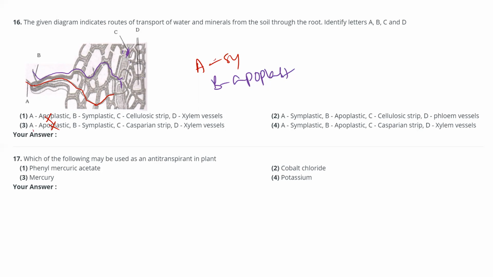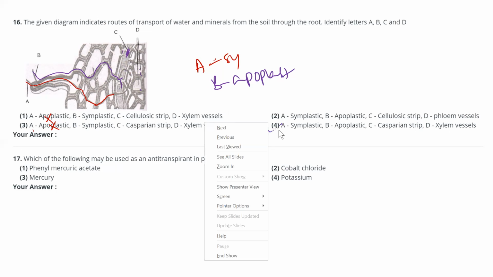Next, D. What are these? Xylem vessels. This is the endodermis, then pericycle. Epidermis, cortex, endodermis, pericycle, then xylem. This is the endodermis, so the Casparian strips will be there. So symplast, apoplast, Casparian strips, and xylem vessels. So that is the answer.